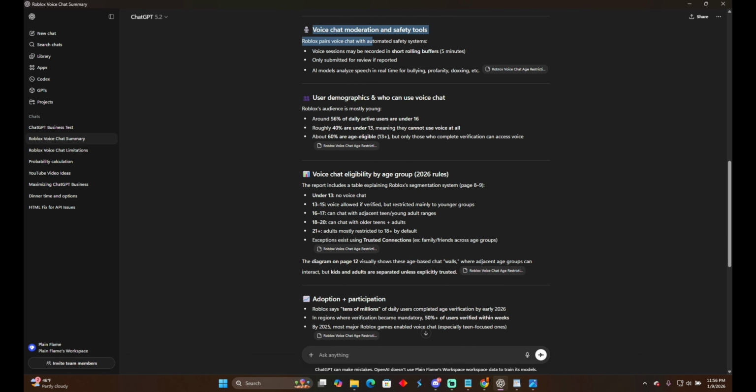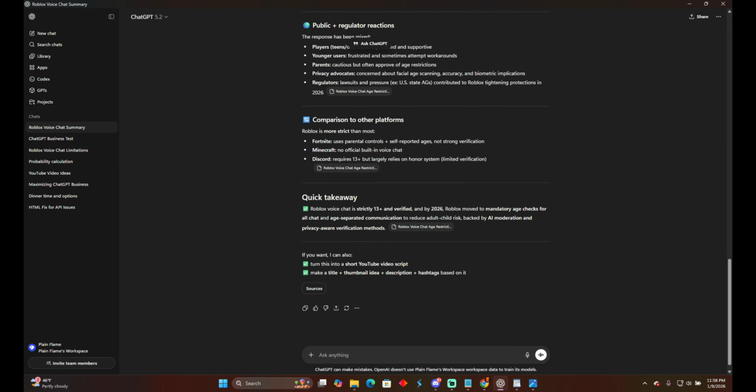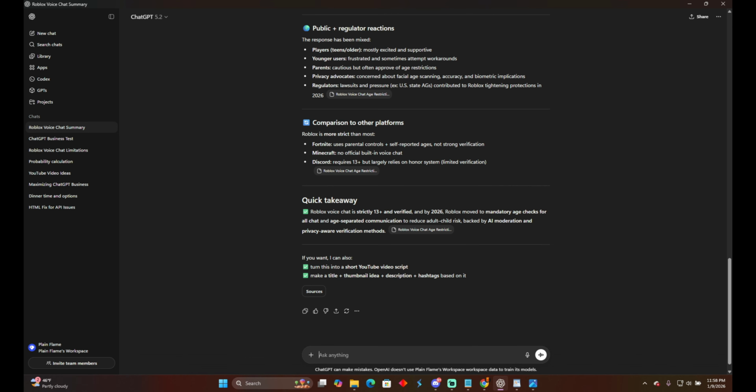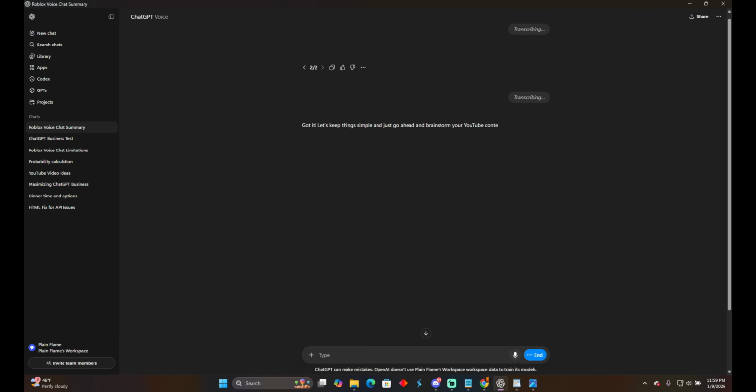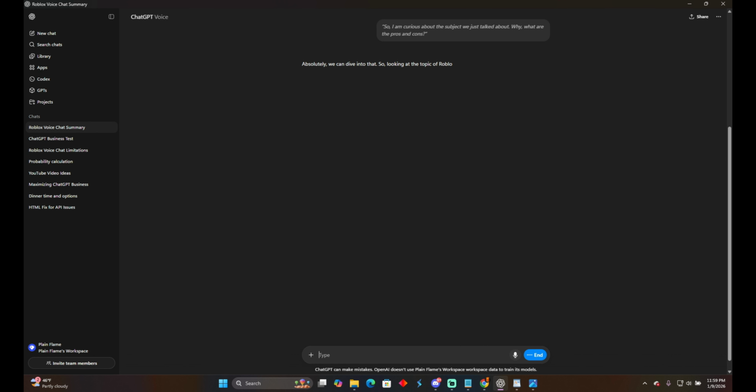This is easily abused. User demographic, chat allows young fans. Well, Roblox said about parents. Why did it mention Minecraft? Chat child backed by AI modified. Let's see if this works. I've never tested this on here. Hello? Okay, let's keep it simple and just go ahead. I am curious about the subject we just talked about. What are the pros and cons? Dive in. So looking at the top, block age restriction, there are definitely some pros and cons.